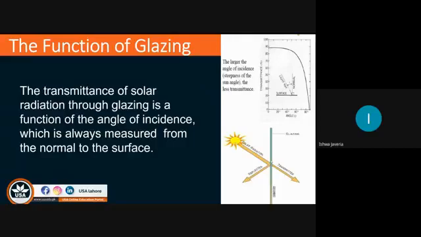And if the solar radiation falls at a 90 degree angle, the maximum transmittance will occur. So the solar radiation angle affects the transmission, absorbance, and reflection of the heat. The transmittance of the solar radiation through glazing is a function of the angle of incidence, which is always measured from the normal to the surface.